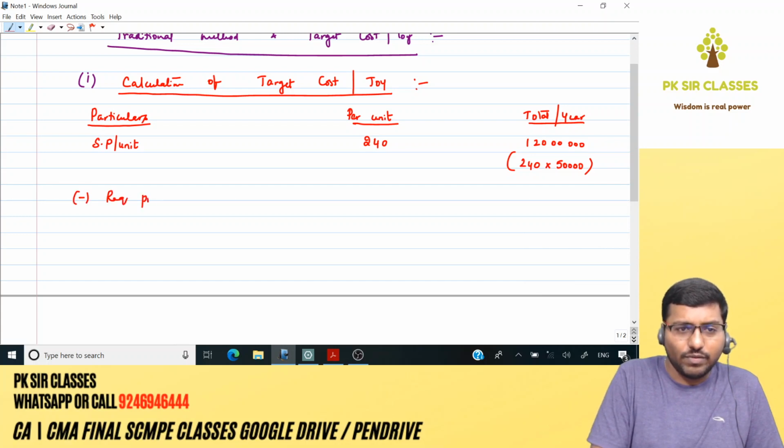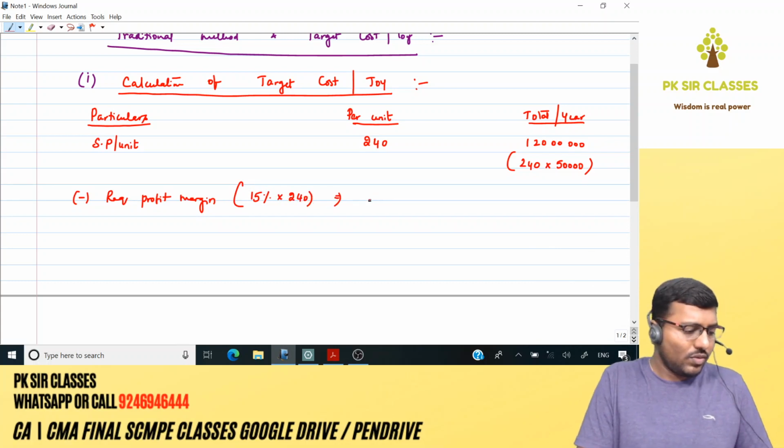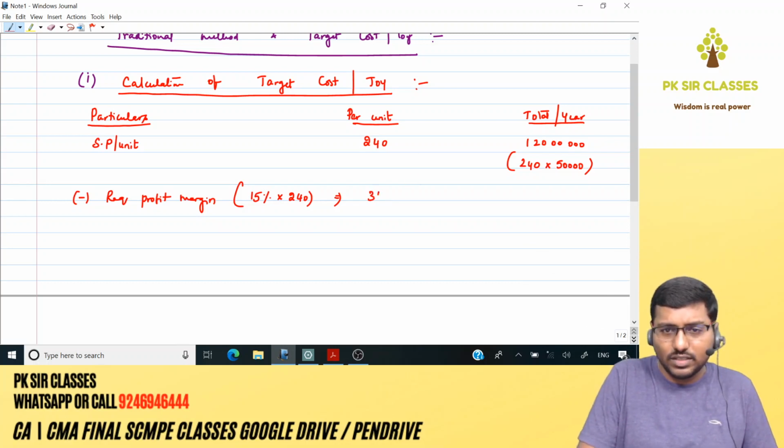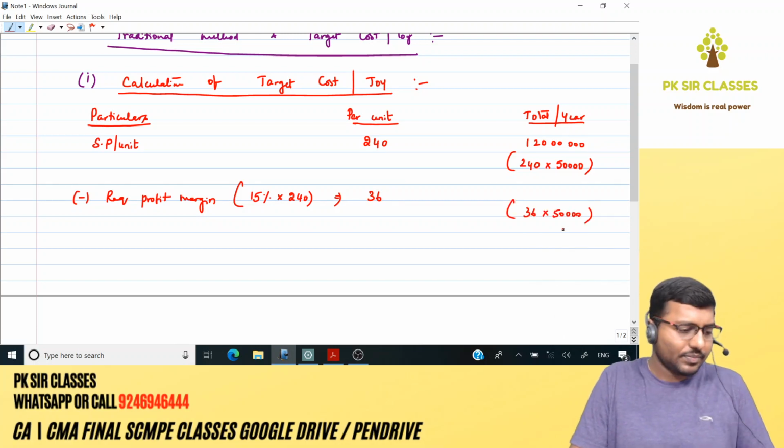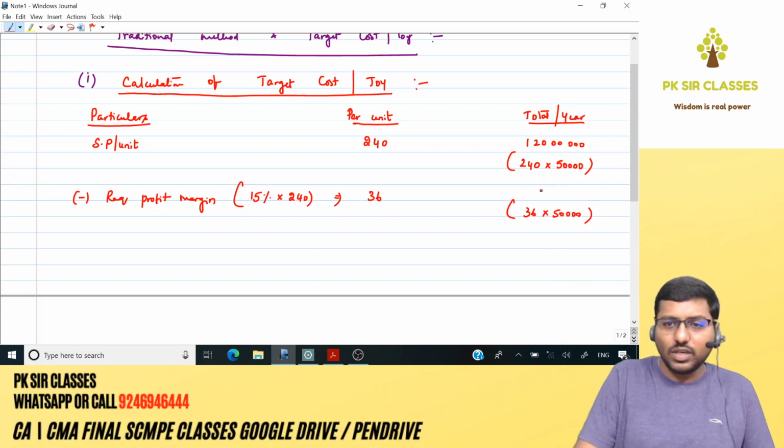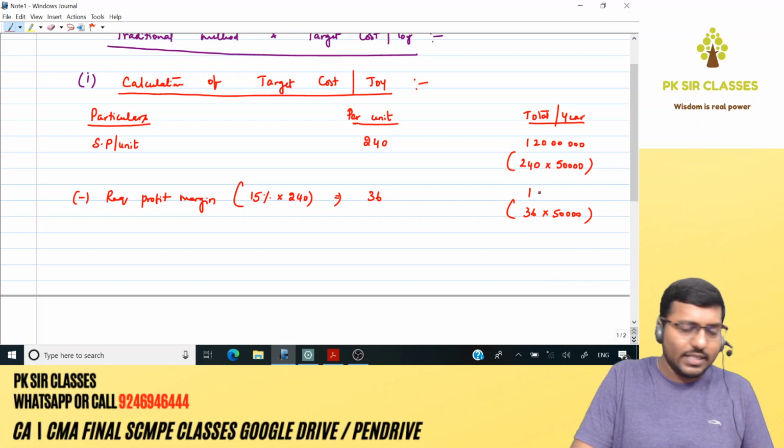Right? Chalo. From this, we need to reduce what first? Requisite profit margin. How much is the profit margin? 15%. So 15% out of the selling price, that is 240. So 240 into 15%, you can just calculate it directly. 36. Anyway. So for total, it's going to be 36 per unit into 50,000 units, so it comes around 18 lakhs.